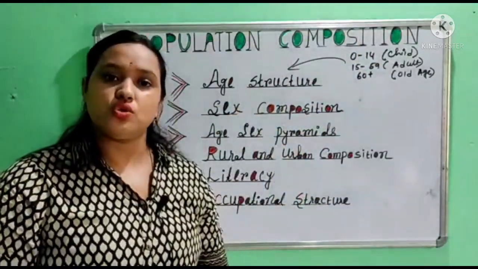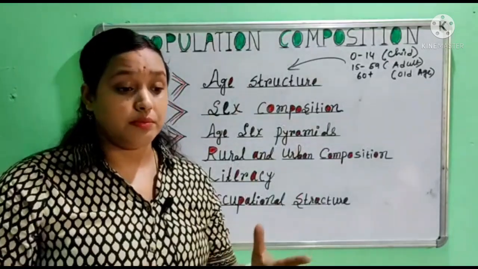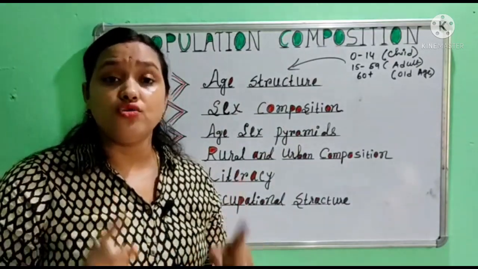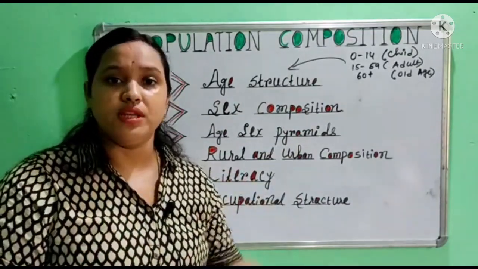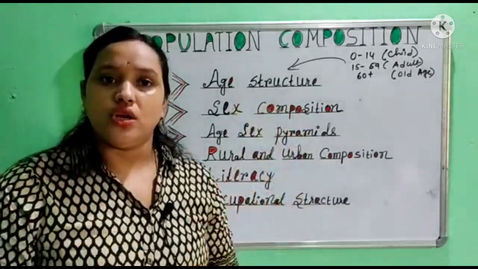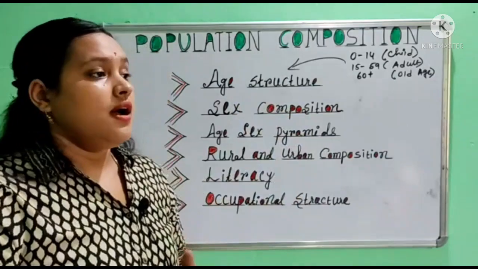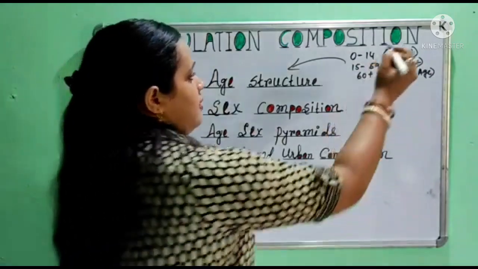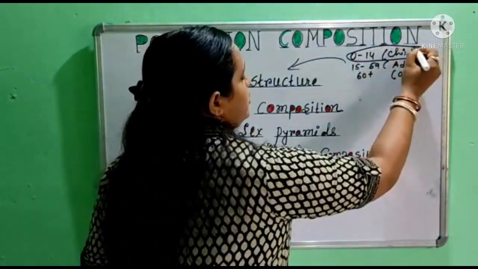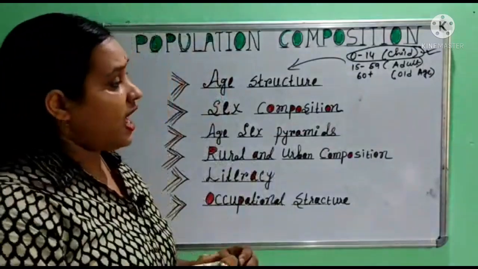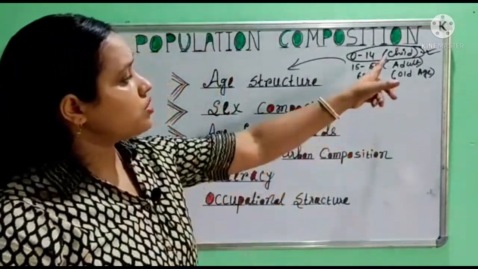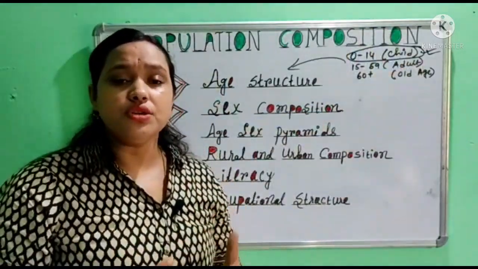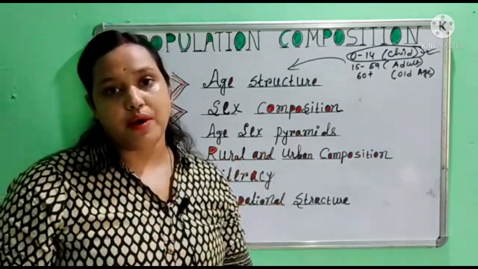Now, what is the importance of studying age structure in geography? Simply by knowing the age structure of a population, one can draw numerous conclusions. For example, if a country has a larger population in the 0 to 14 child group, we can say this country will have enormous manpower in future.